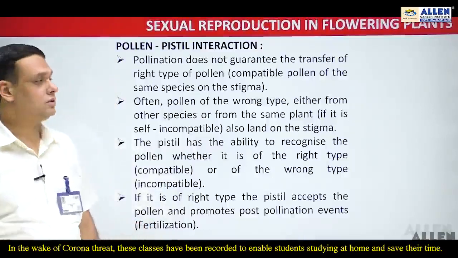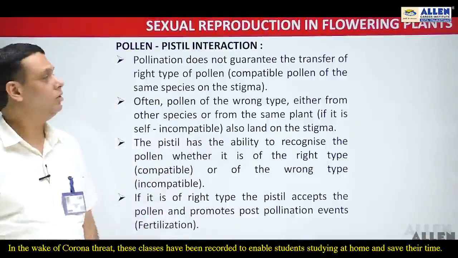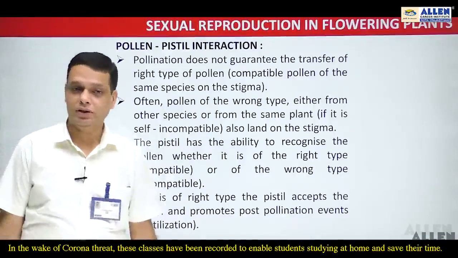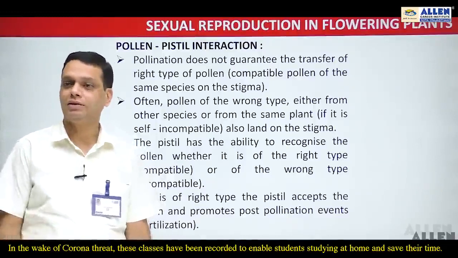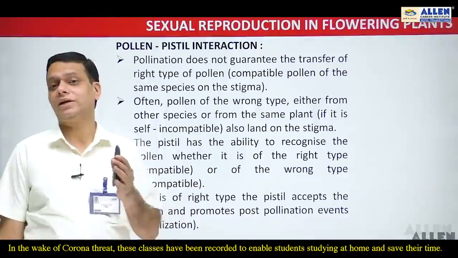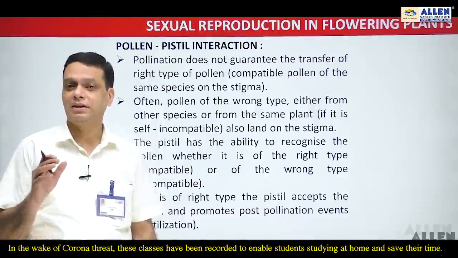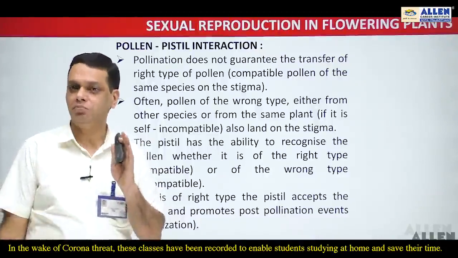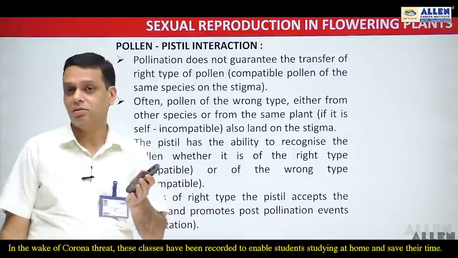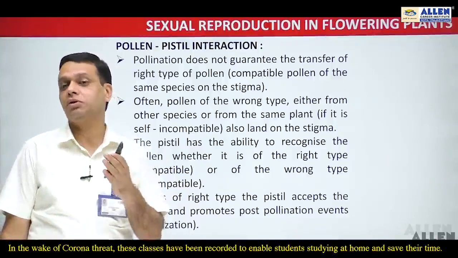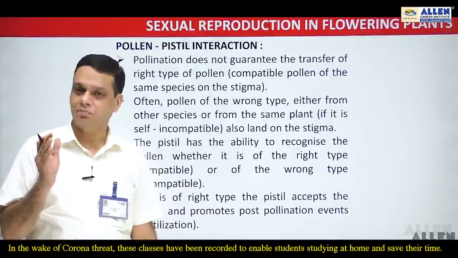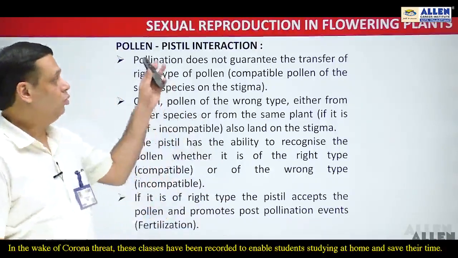Today we are going to discuss yet another topic, that is pollen pistil interaction. As we already discussed, when there is the transfer of pollen grain from anther to stigma, that is known as pollination. So once the pollen grains reach the surface of the stigma, there will be certain interactions between the pollen grains and the pistil. That's why the pistil can recognize the pollen, whether it is of the right type or of the wrong type. Such interactions between the pollen grains and the pistil are considered pollen pistil interaction.